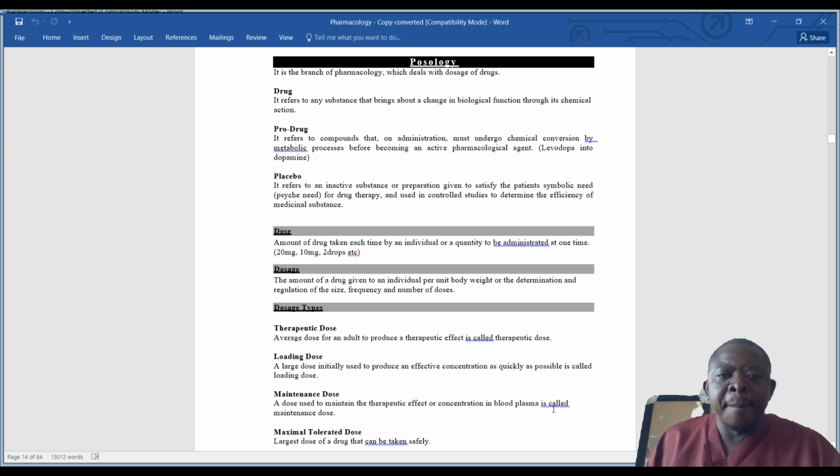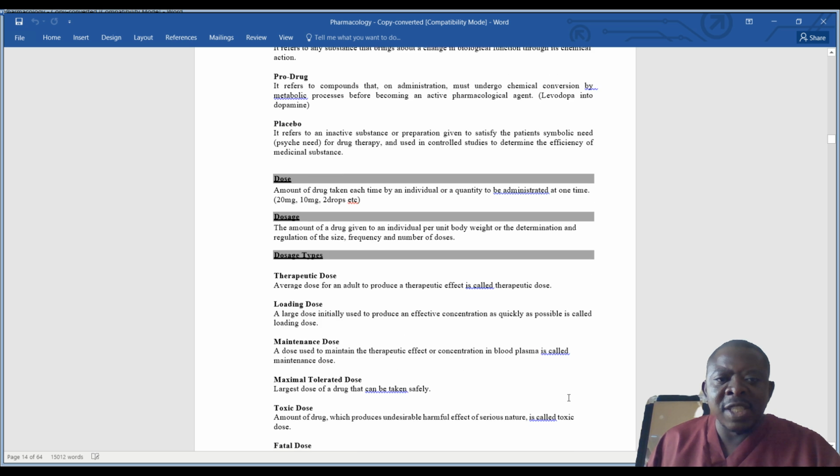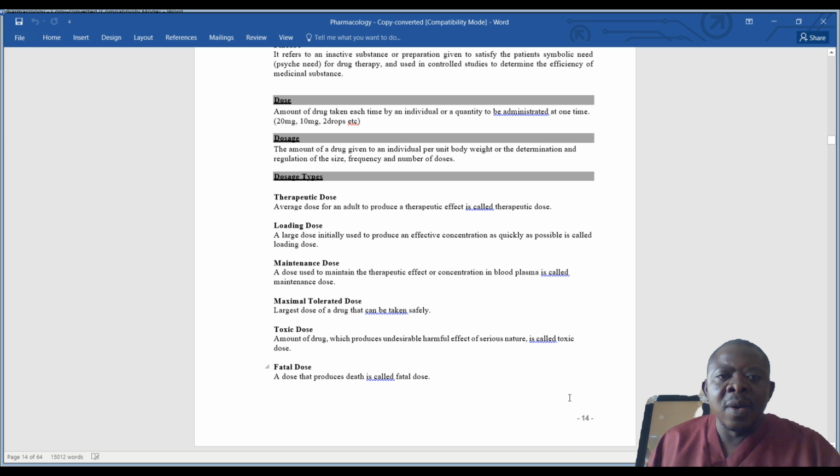Then there is maximal tolerated dose. Okay, so when we talk of maximal tolerated dose, we are looking at the largest dose of a drug that can be taken safely. The largest amount of the drug, if taken, will not bring adverse reaction or toxicity.